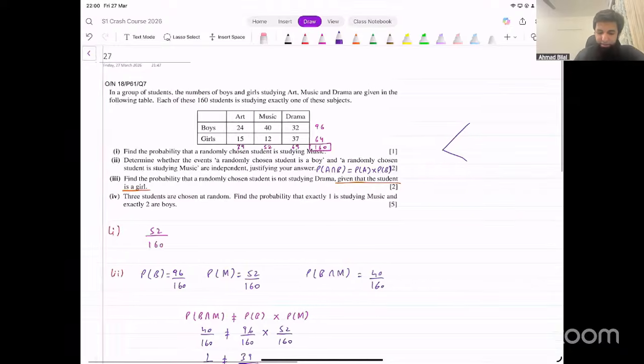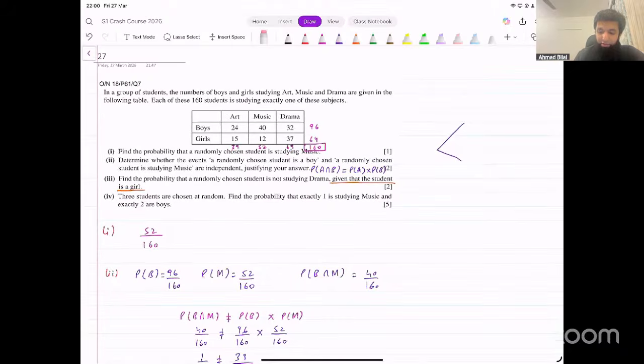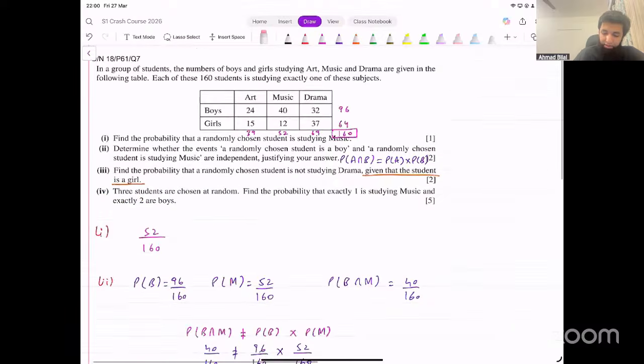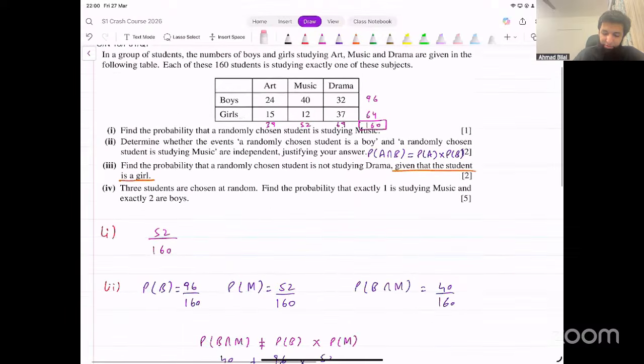In this case, we can use combinations because we know that we are selecting three students and it's without replacement. So we know how many we have in each category and how many we need to select, right? But there's a complication there as well.